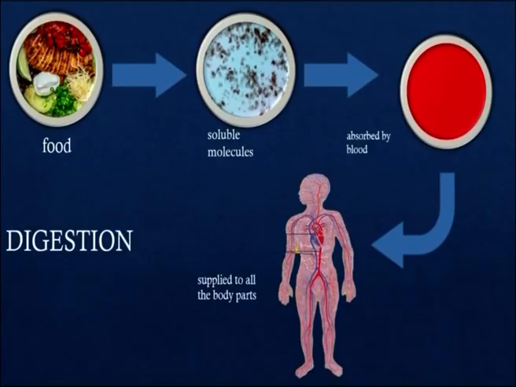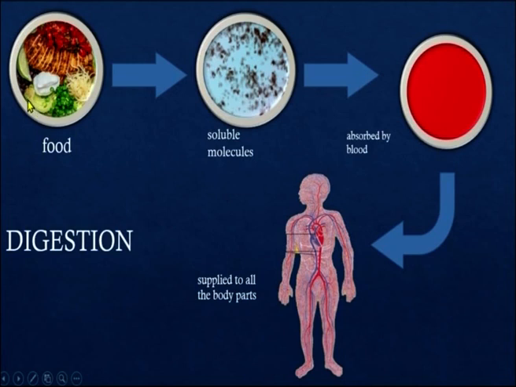Children, have you ever wondered where the food goes once it enters into our body? You don't know? Worry not. I am going to explain the process of digestion and the digestive system. We eat food to get energy. Food provides us energy. Energy is obtained from the food by the different parts of our body.